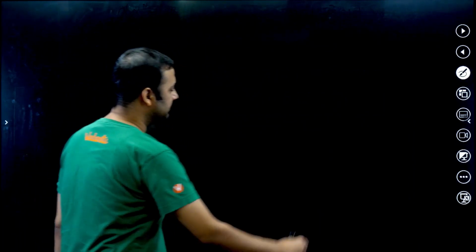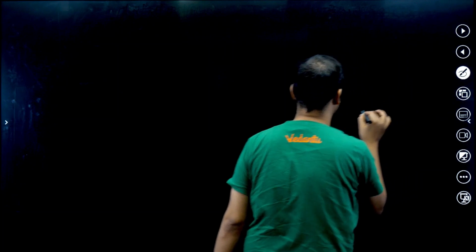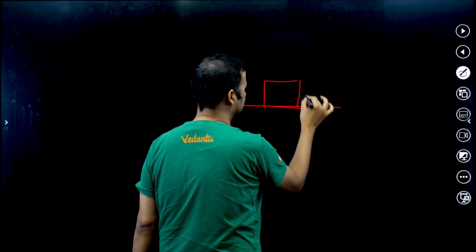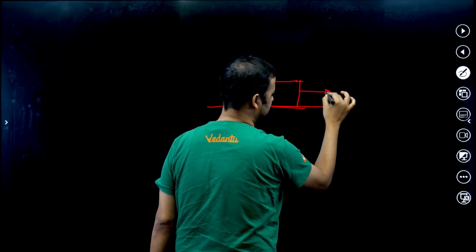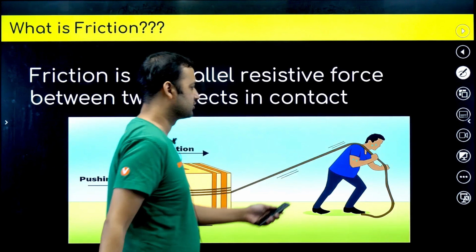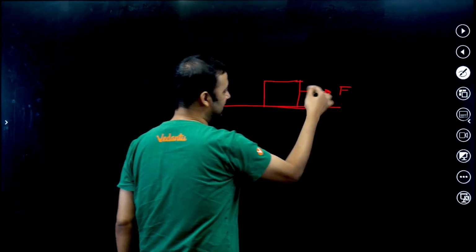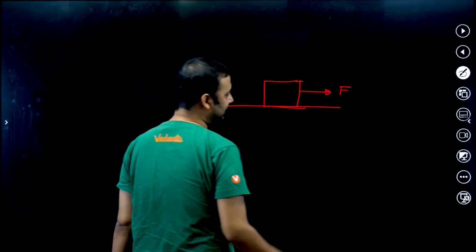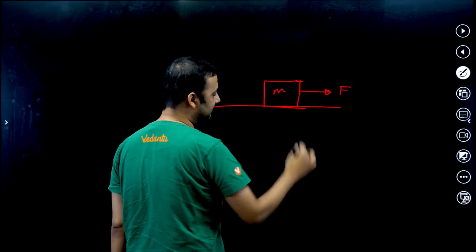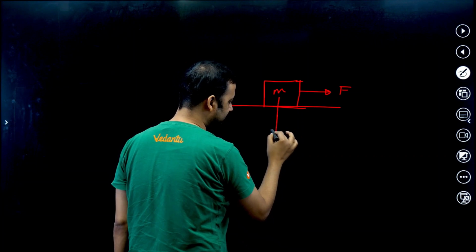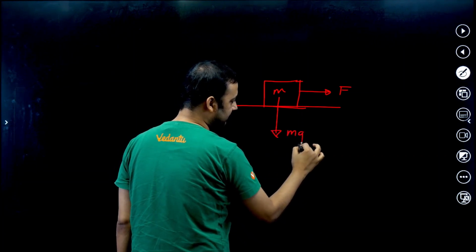Let me quickly tell you. For example, suppose this is the ground and this is a block, and it is being pulled by some external man. So you can assume that this person is applying force F on block M kept on the ground. Basically mg will act downward, which is the force applied by the earth on the block.